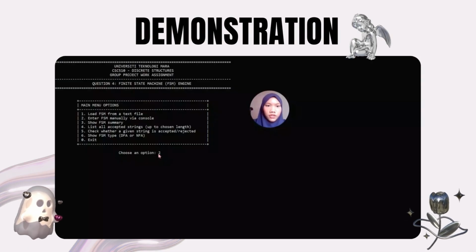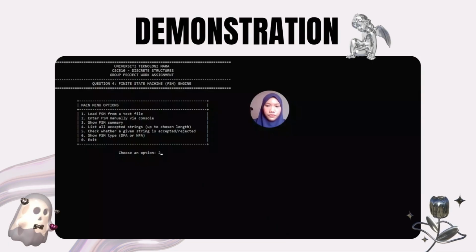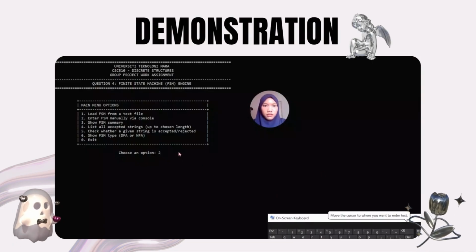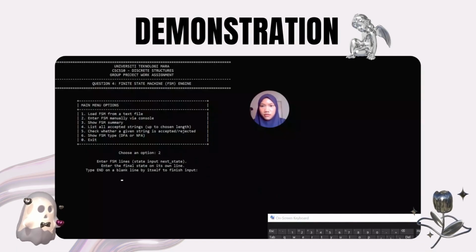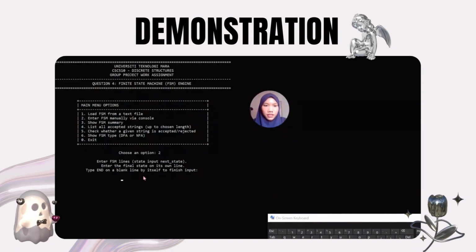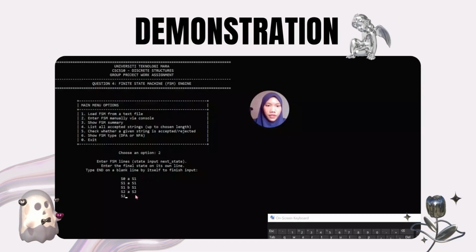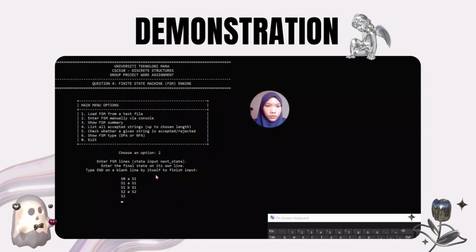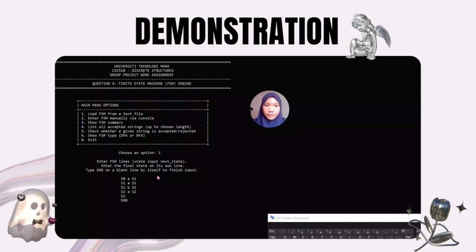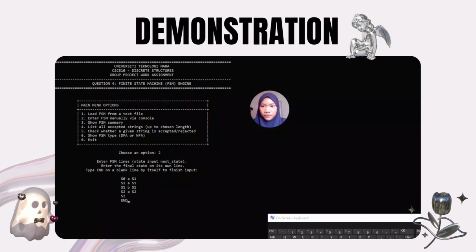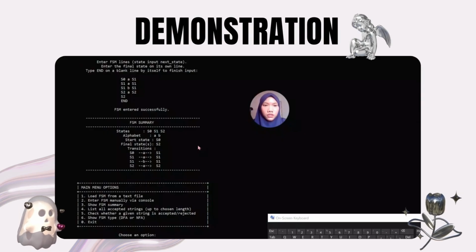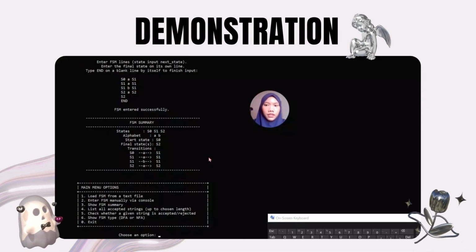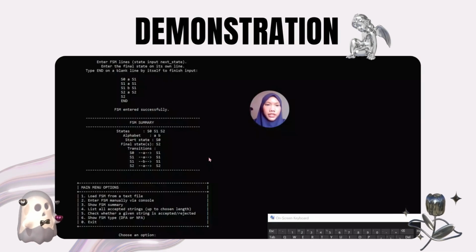So I will choose option 2 and enter. And I will enter the data manually, and at the end of the line I need to type N. So here, after entering all the required data, it displays the FSM summary.